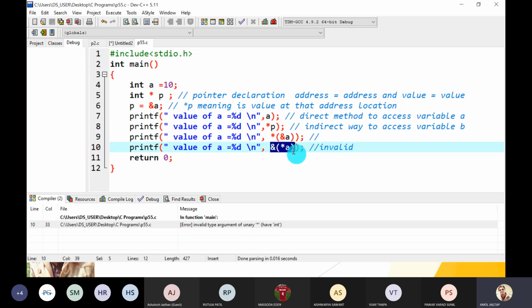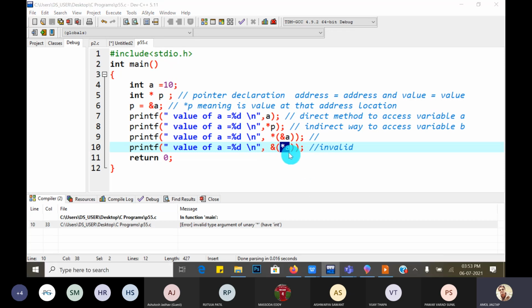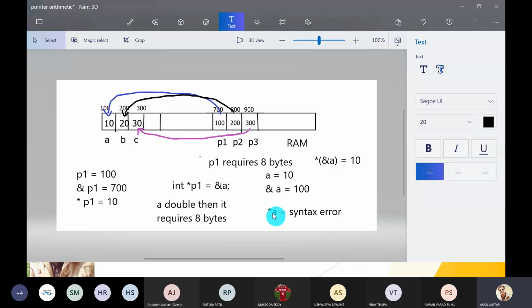We cannot write like this because we have already seen that pointer A means value at that address location, but A contains an actual value. Star A is meaningless because A contains a value. What is the meaning of pointer A? Value at that address location. That means A should contain an address. But here it is not an address, it is a value 10. So it is a wrong perception.